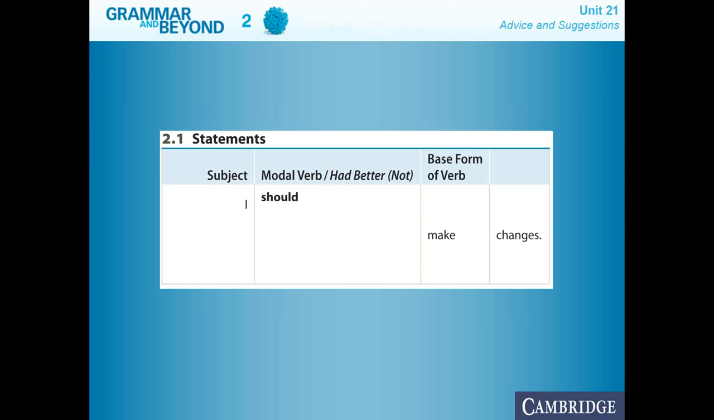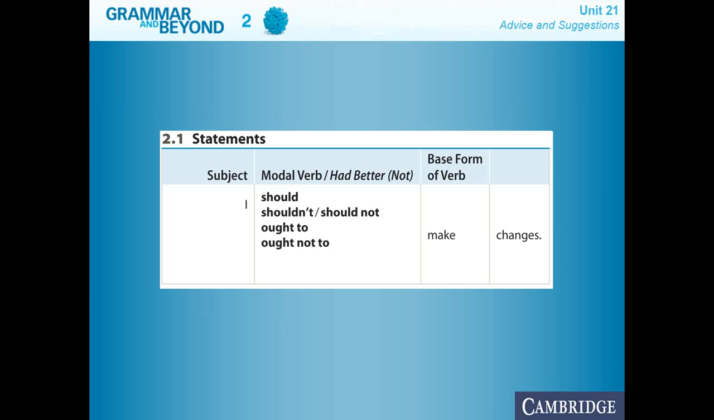Why should I make changes? Because maybe you need to improve in certain ways. You need to improve in certain different areas that you haven't covered yet. Then we have another example for the negative form. In this case, the negative form, you see that the particle not will go after the word should. So in this case, you can say, I should not make changes, or I shouldn't make changes.